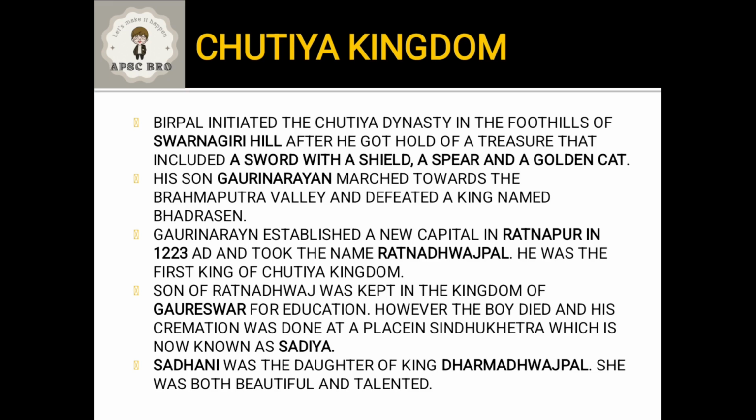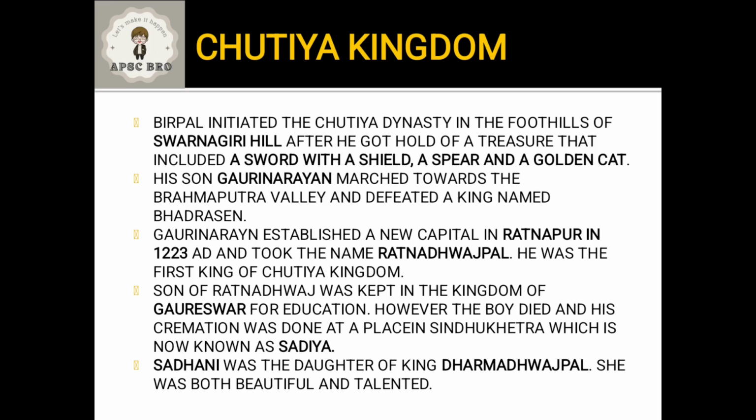Now, the treasure included a lot of money, and also included a sword, a shield, a spear, and a golden cat. Now, when he got hold of this treasure, he gained prominence. With the help of it, he started expanding his dominance over the area. And slowly and steadily, the Chutiya dynasty came into being. So, this treasure was very important in the formation of the Chutiya Kingdom.